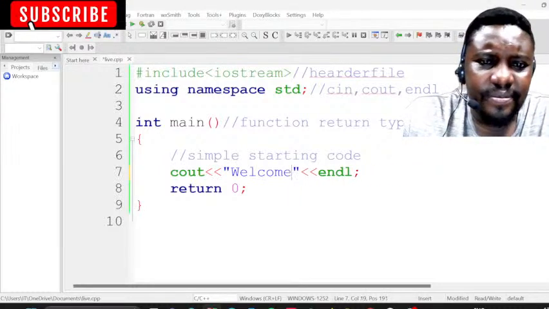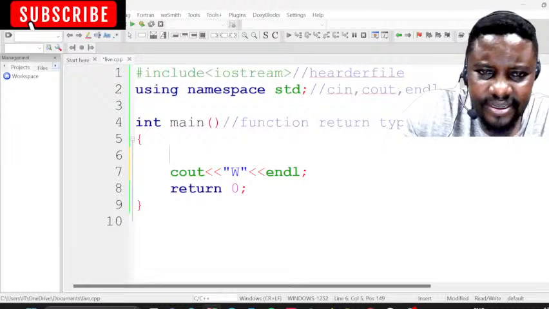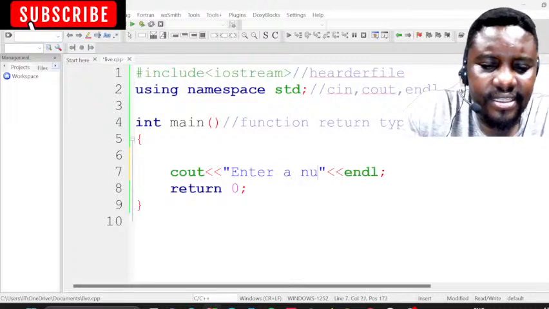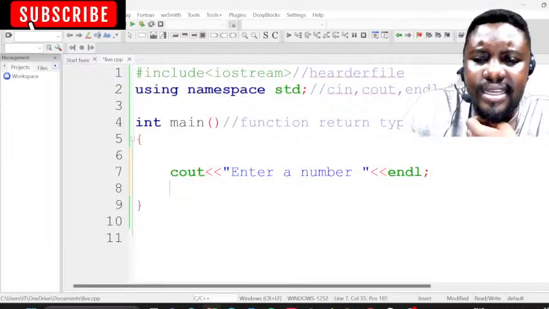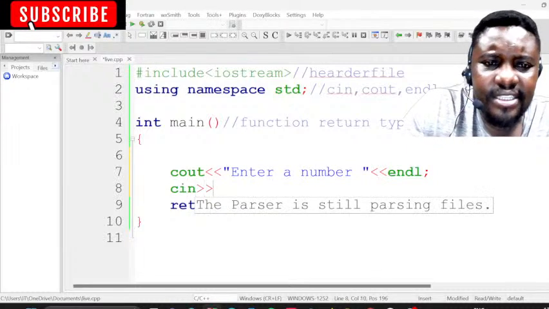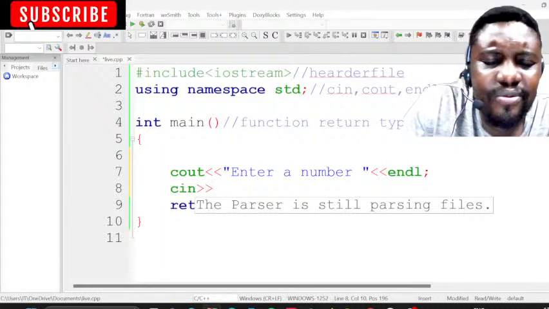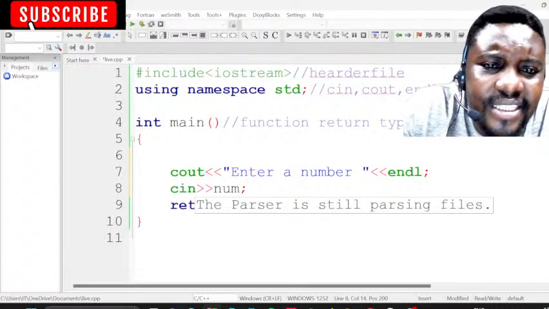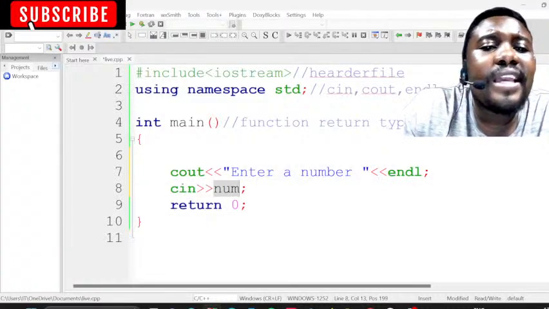I'm going to delete this now. It's no longer simple, we are taking it a little bit further. We can say enter a number, and the user will enter a number. The user is going to type on the screen, so we use cin. cin captures what a user is typing on the screen. Then we write num, meaning number, and put a semicolon. But the computer does not know this num, so we have to declare it.